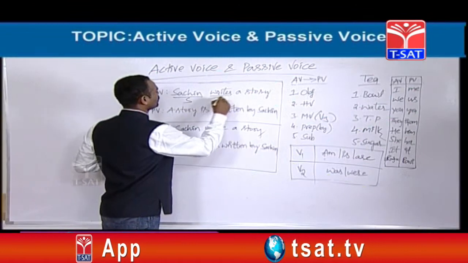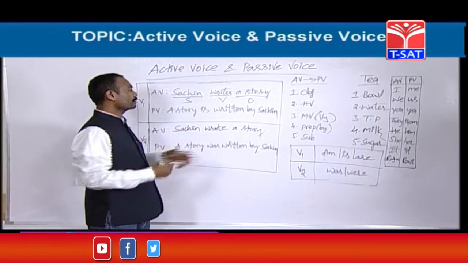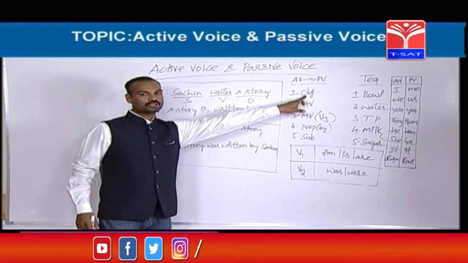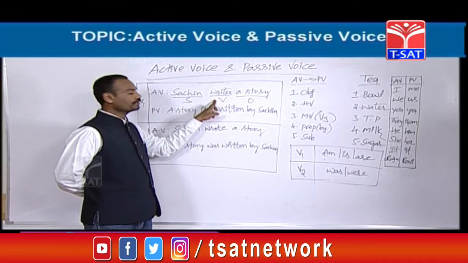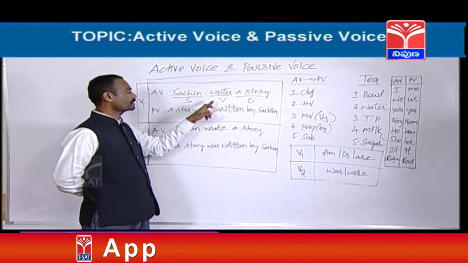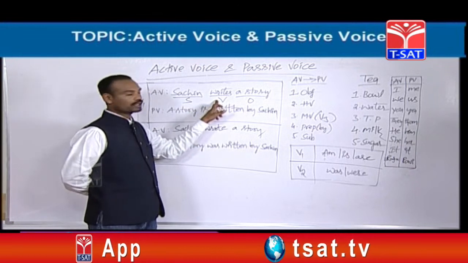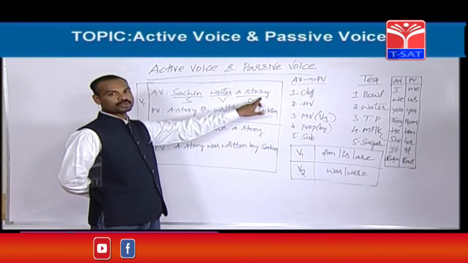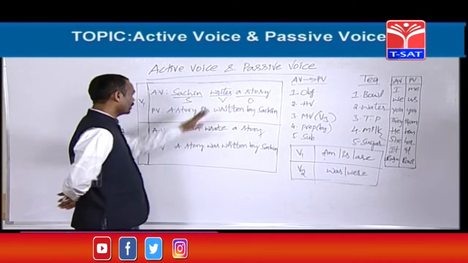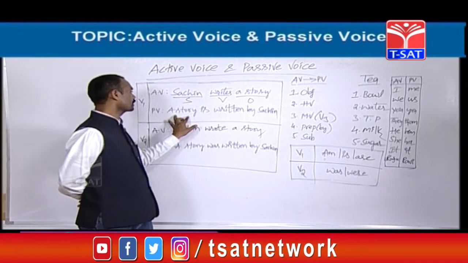Sachin, this is the subject, this is the verb, this is the object. So passive voice should be started with the object. Okay. Where is the object? To know the object, you should go to the verb, I told you. After going to the verb, you should ask a question: what or whom? What does he write? He writes stories. The coming answer is called the object. So the object is there. First we need the object, so we have taken the object.